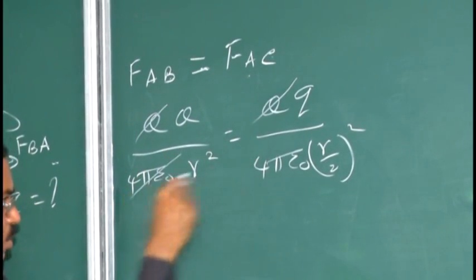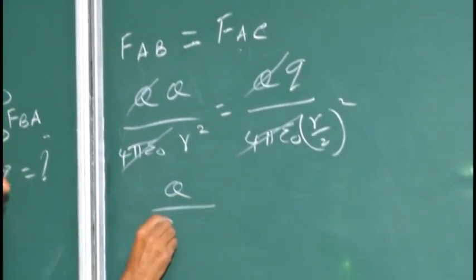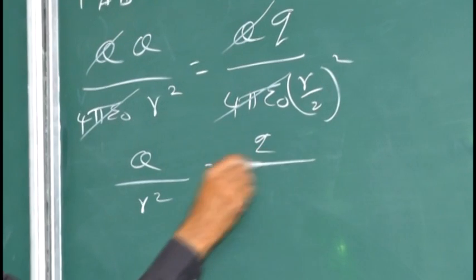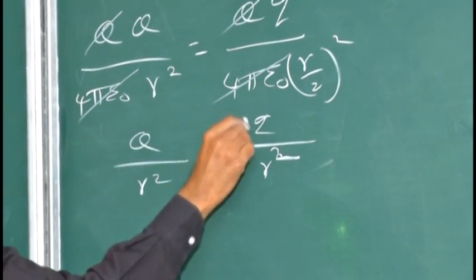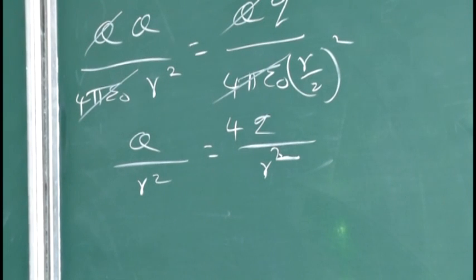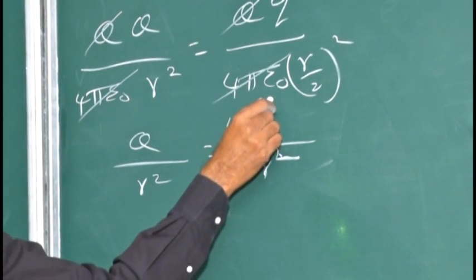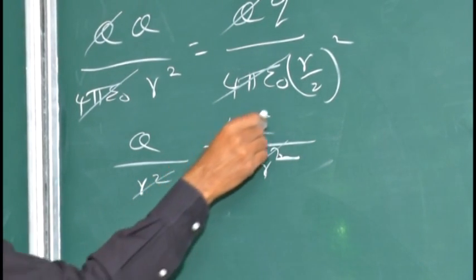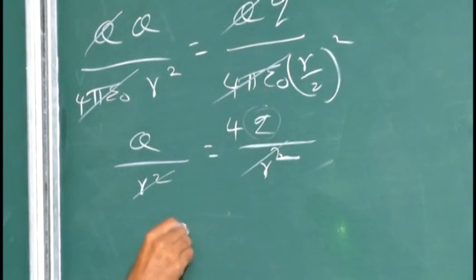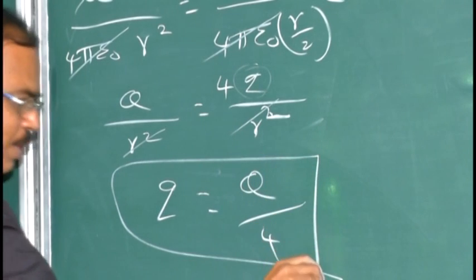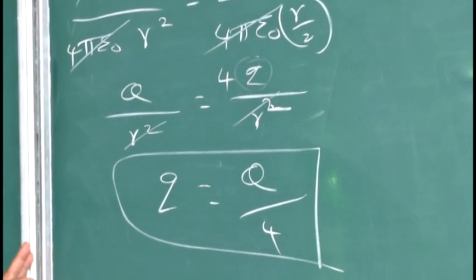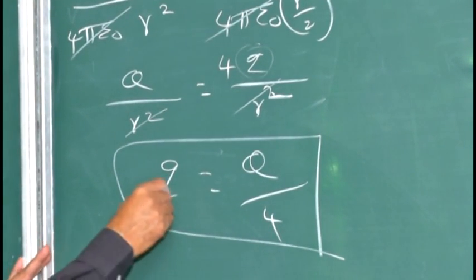Q cancels, this one cancels, so it is Q by R square is equal to small letter q by R square by 4, and the 4 goes to the numerator. Am I right? Yes. R square cancels. What is your aim? Small letter q, so q is equal to Q by 4. The aim of the problem is, what is the value of q?